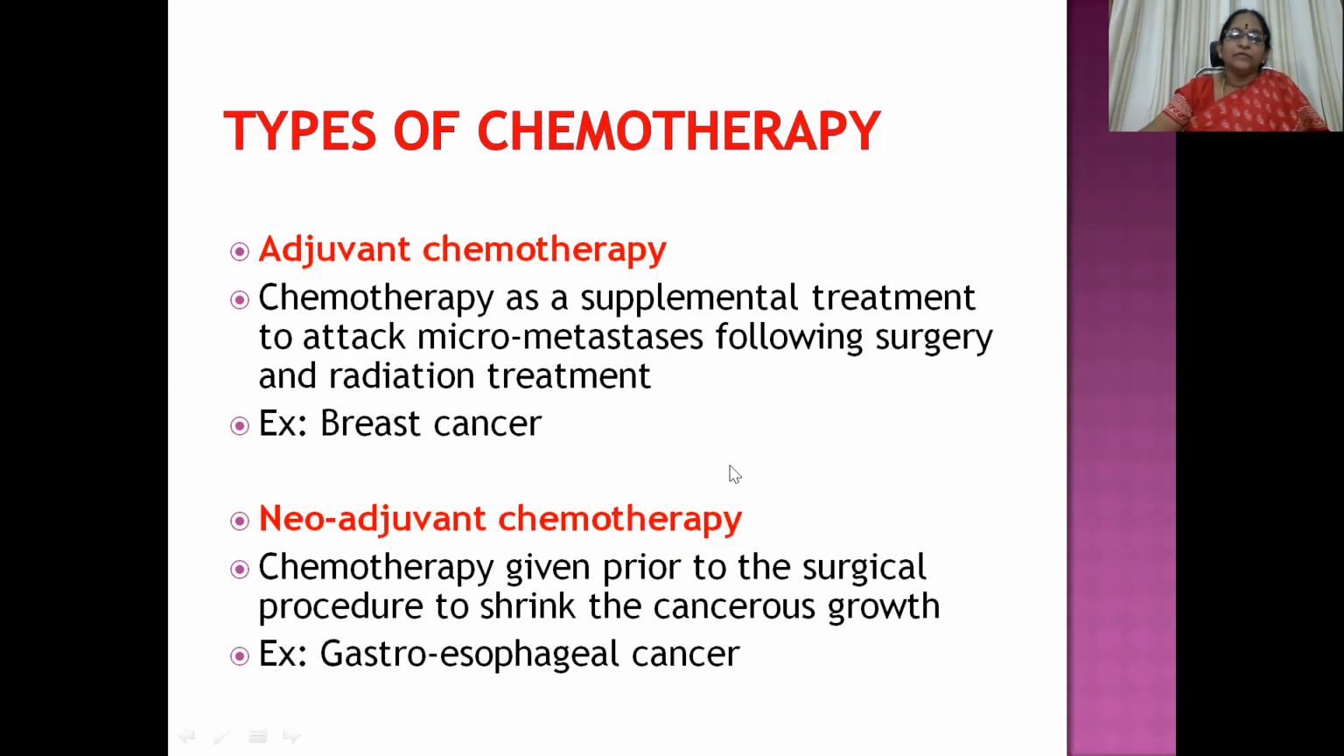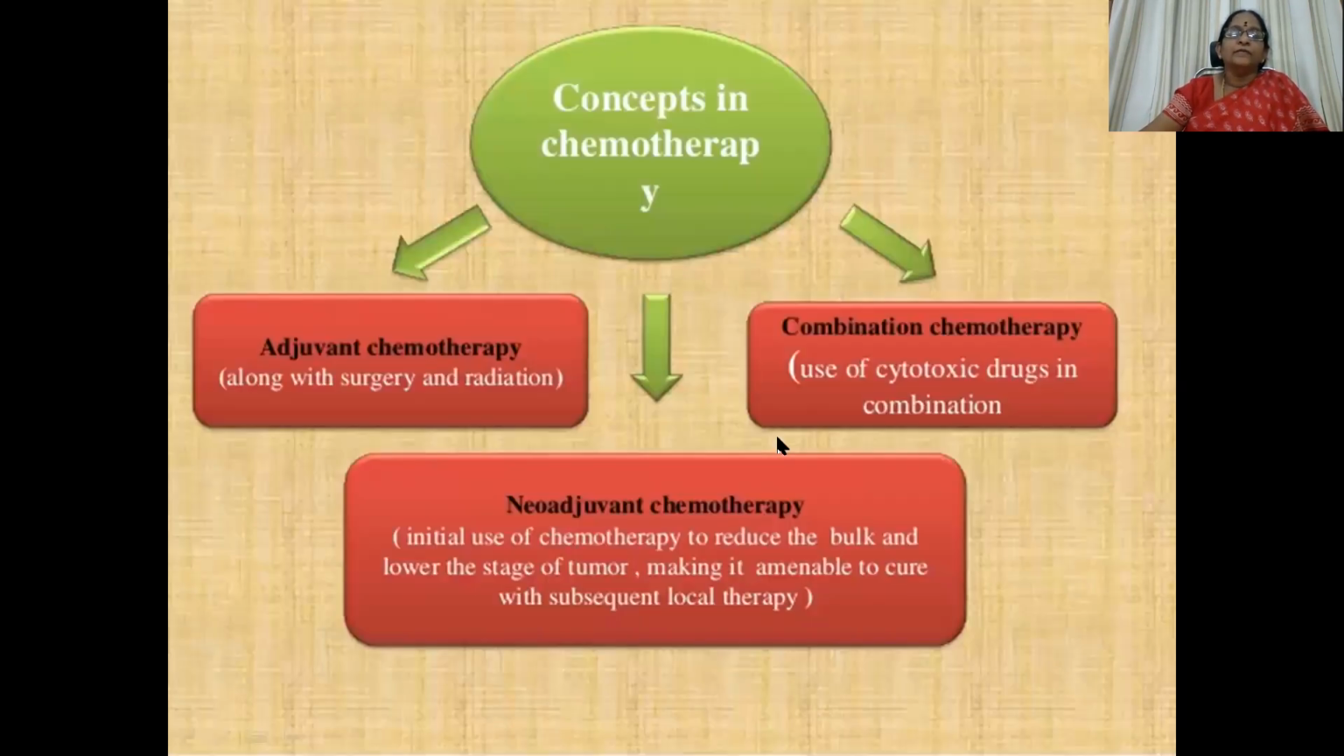Then neoadjuvant chemotherapy, that is chemotherapy given prior to a surgical procedure to shrink the cancerous growth, which is most commonly used in the management of gastroesophageal cancer. So the difference between adjuvant and neoadjuvant chemotherapy is that adjuvant chemotherapy is given after surgery and radiation, whereas neoadjuvant chemotherapy is given before the surgical procedure. Neo means before. That way you can remember. So the concepts in chemotherapy are adjuvant chemotherapy, neoadjuvant chemotherapy, and combination chemotherapy.